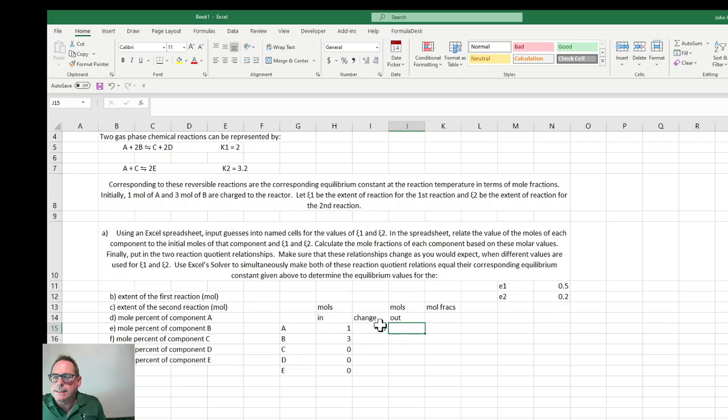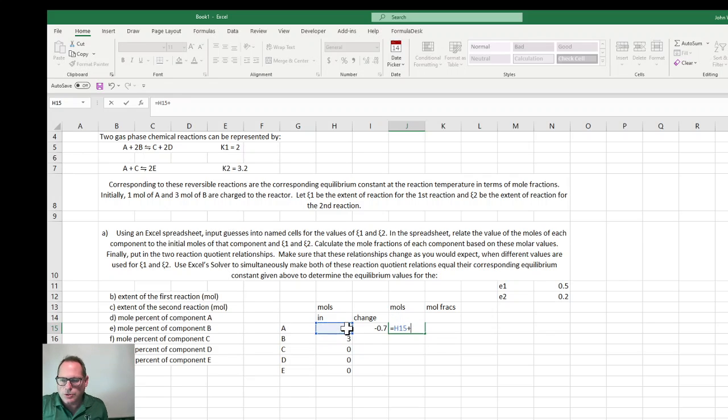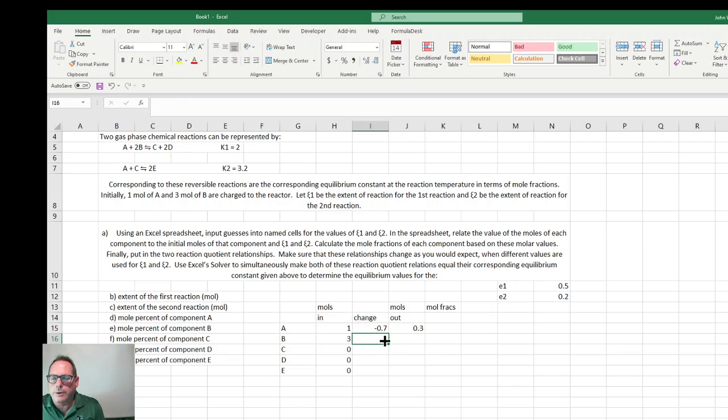With those guesses, I'd have 0.5 minus 0.2. This has a stoichiometric coefficient of -1 here, and a -1 down here. Then coming out is just equal to what's coming in plus the change. And we get 0.3.